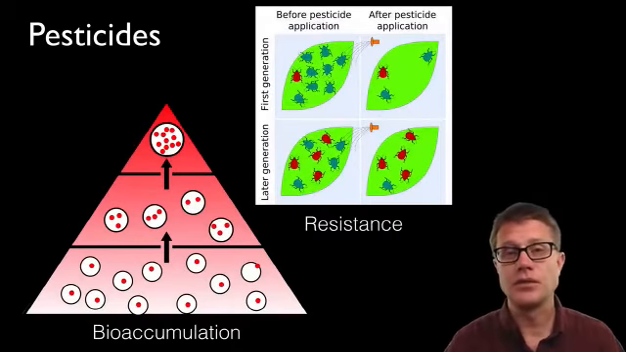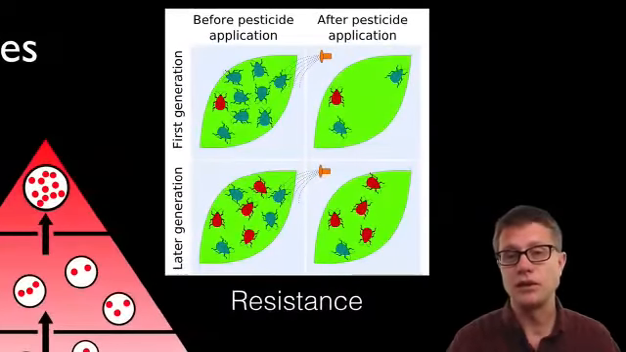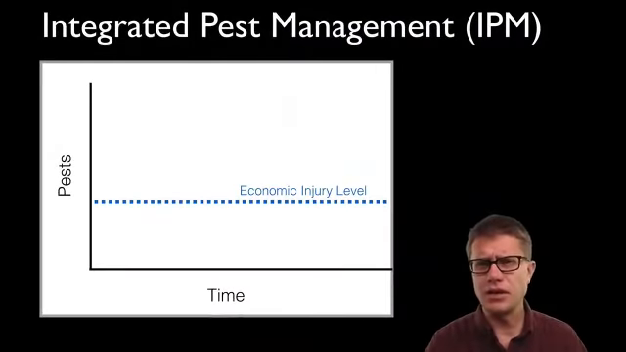Another problem is resistance. If you spray pesticides, what pests are you killing? The ones that are least resistant. So if you spray it the first time, you'll kill a lot of those insects, but the ones that survive are resistant. And over time, through natural selection, those pesticides don't work anymore. So how do we solve this problem?